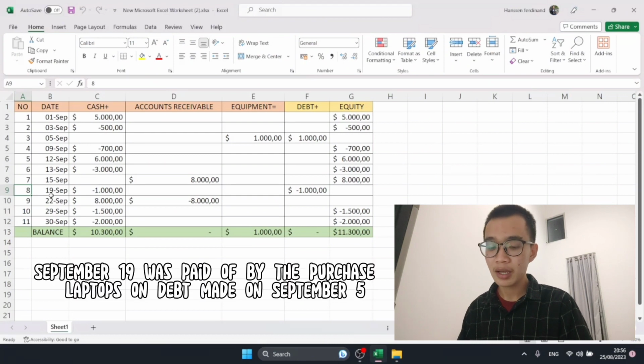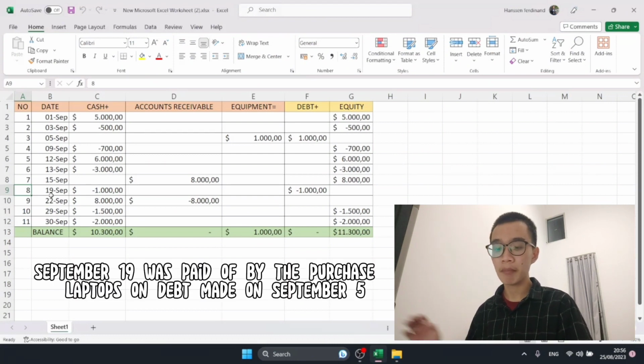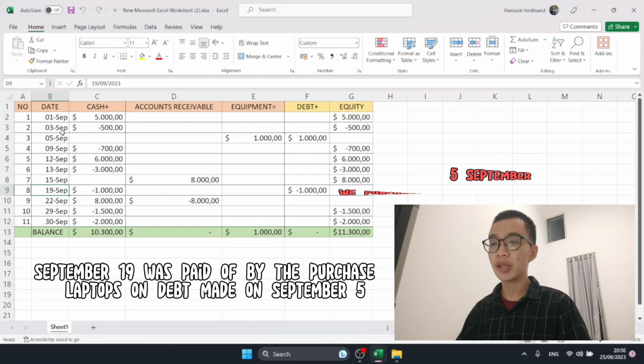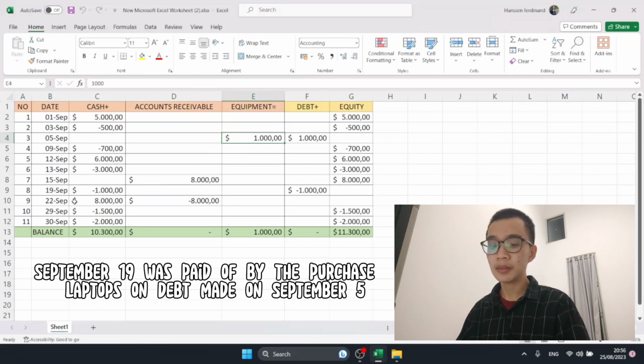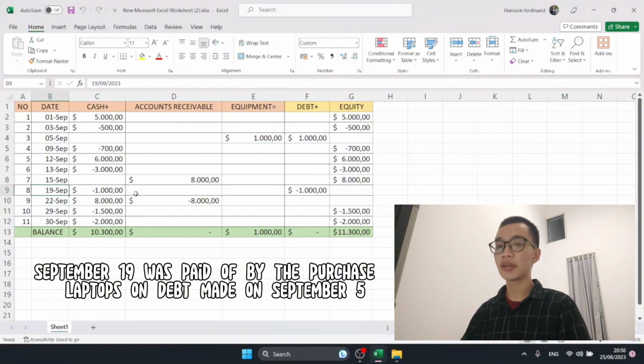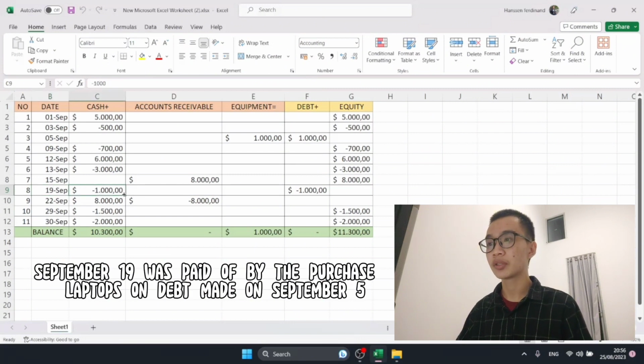Next, number 8. September 19 was paid off the purchased laptops on debt from September 5. Okay, on 19 September, remember on 5 September we purchased our new laptop for $1,000, and that is a debt, that is a credit, kita ngutang. Dan pada akhirnya finally on 19 September we already paid off our new laptop for $1,000.